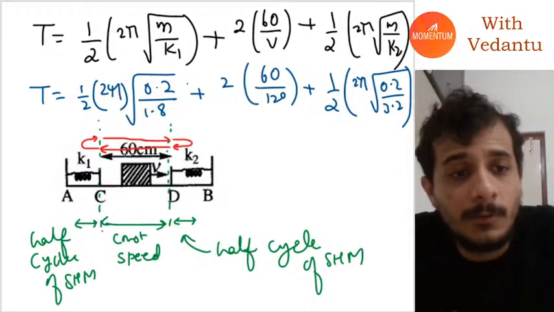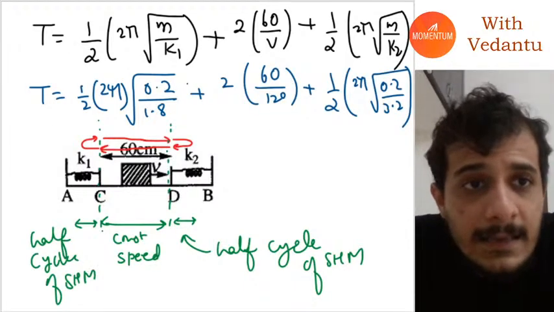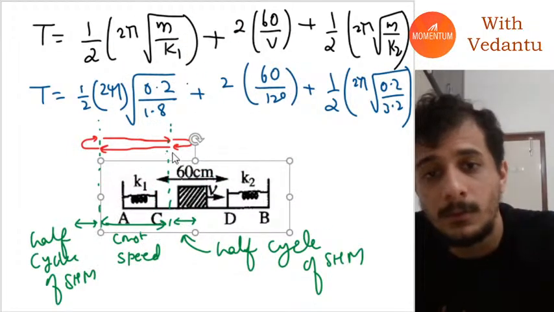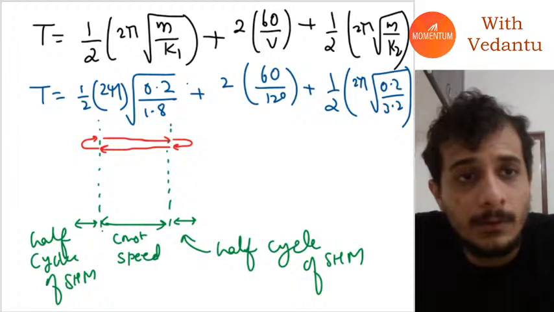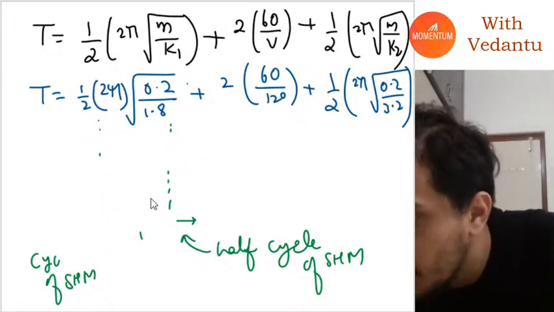If you substitute all the values, you will easily get the correct answer. I hope everybody understood.